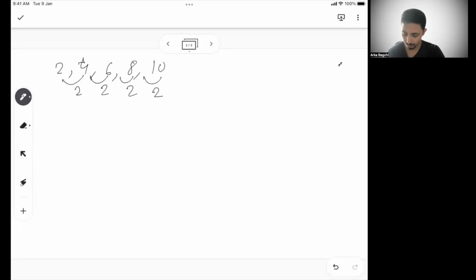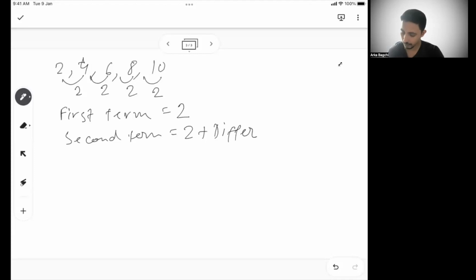So if I say my first term here is 2, what is my second term? This is 2 plus the difference. Now this difference is also called the common difference. Since the difference is always the same, this difference is also called the common difference or CD. So let's say this is the common difference.